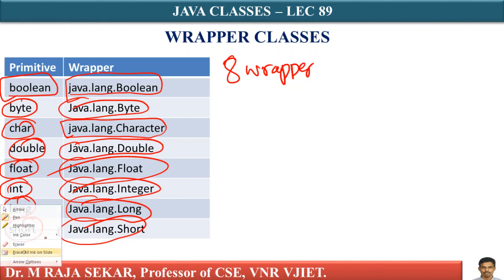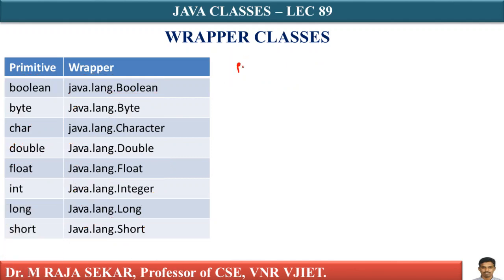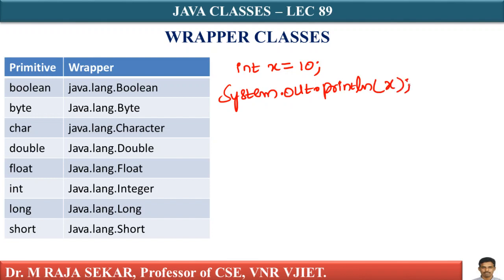Let me say like this, int x equal to 10. If I write System.out.println(x), what will it print? It prints the number 10.